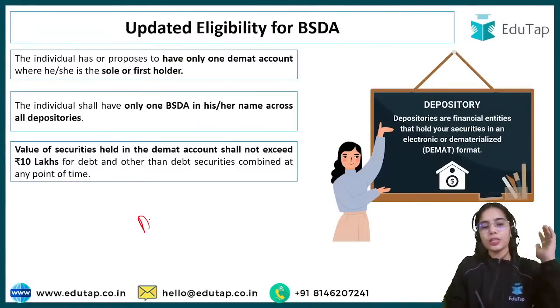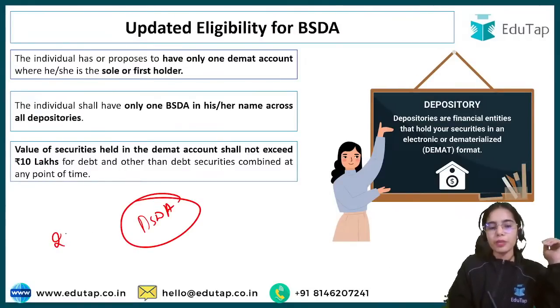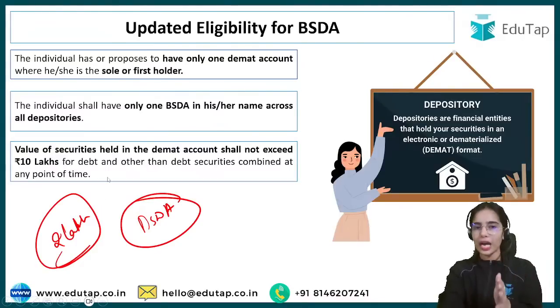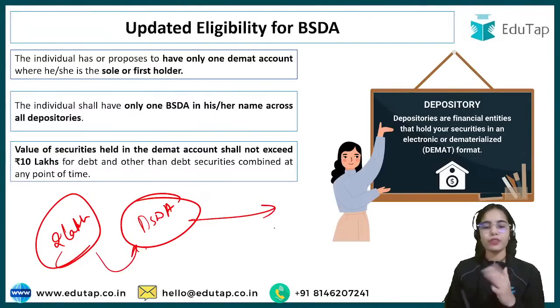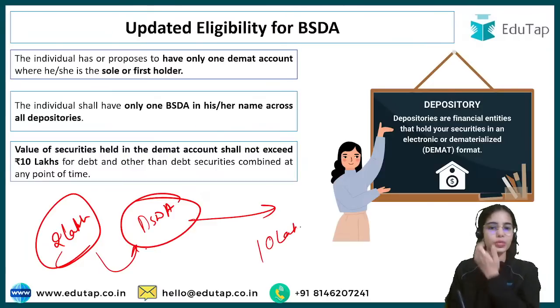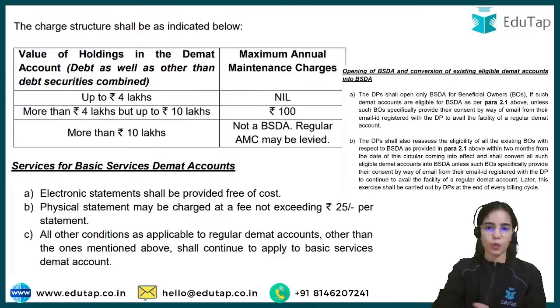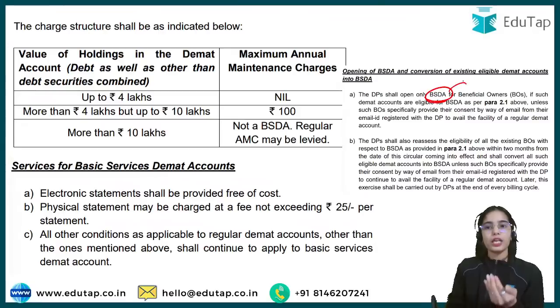So basically, for the basic service Demat account, the limit before was 2 lakh rupees. If you have securities up to the value of 2 lakh rupees, then your account will be BSDA. Otherwise, it will be a regular account. Now the limit has been raised to 10 lakh rupees. That means if you have securities up to 10 lakh rupees, you can have the BSDA account. Now all the eligible accounts will be converted to BSDA within 2 months. But if you do not want a BSDA account, if you want a regular account, then you can request, and your account will not be converted into BSDA.